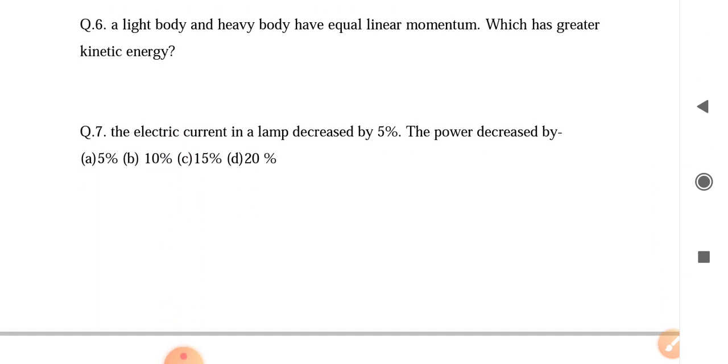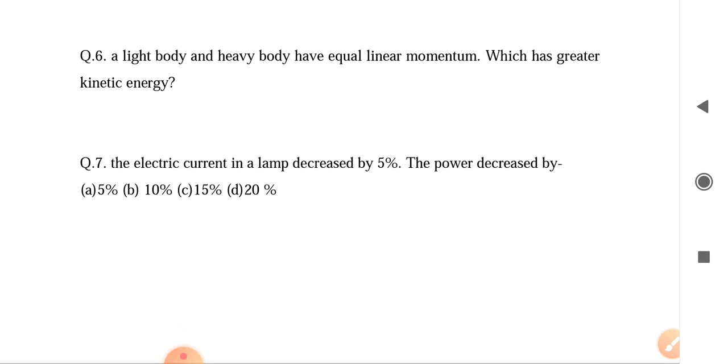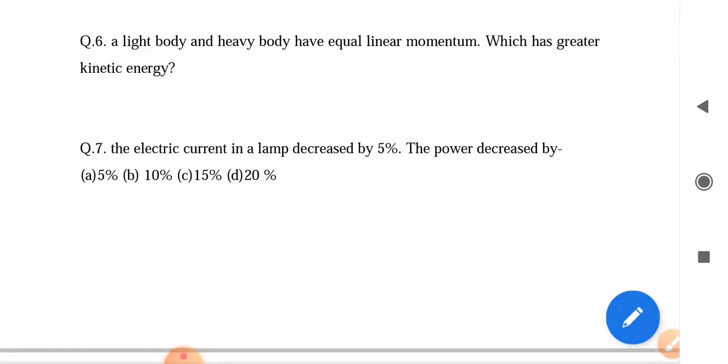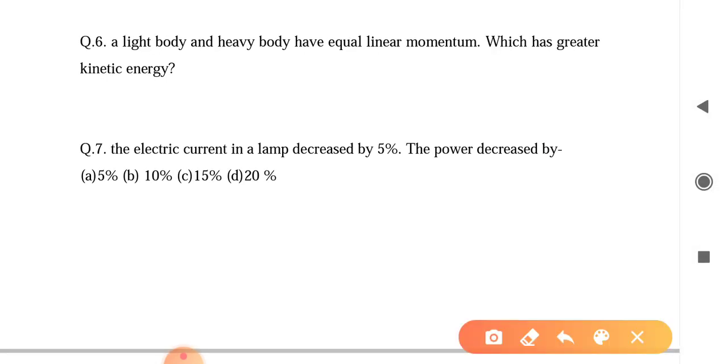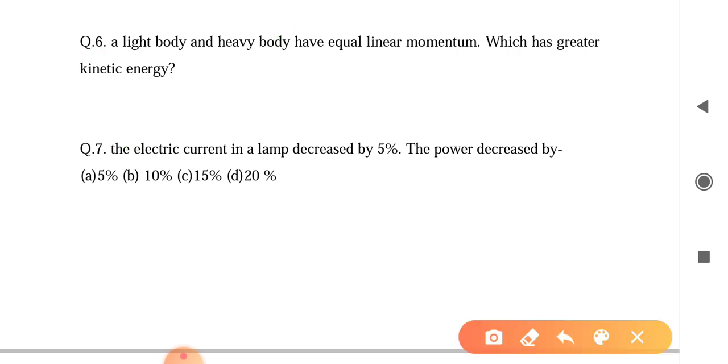Next, a light body and a heavy body have equal linear momentum, which has the greater kinetic energy? The linear momentum is the same, and P equals root over 2m into Ek, where Ek is the kinetic energy of the body.